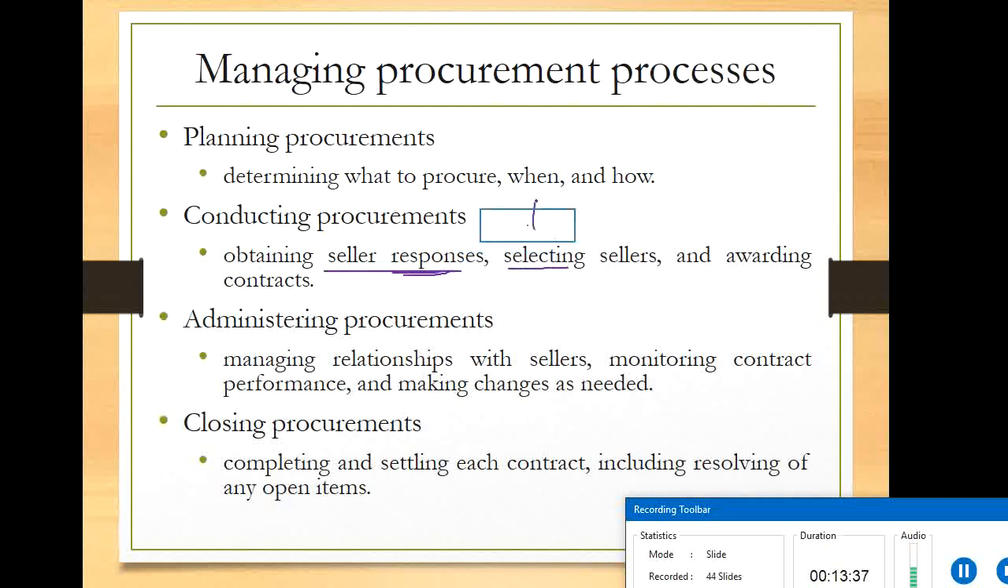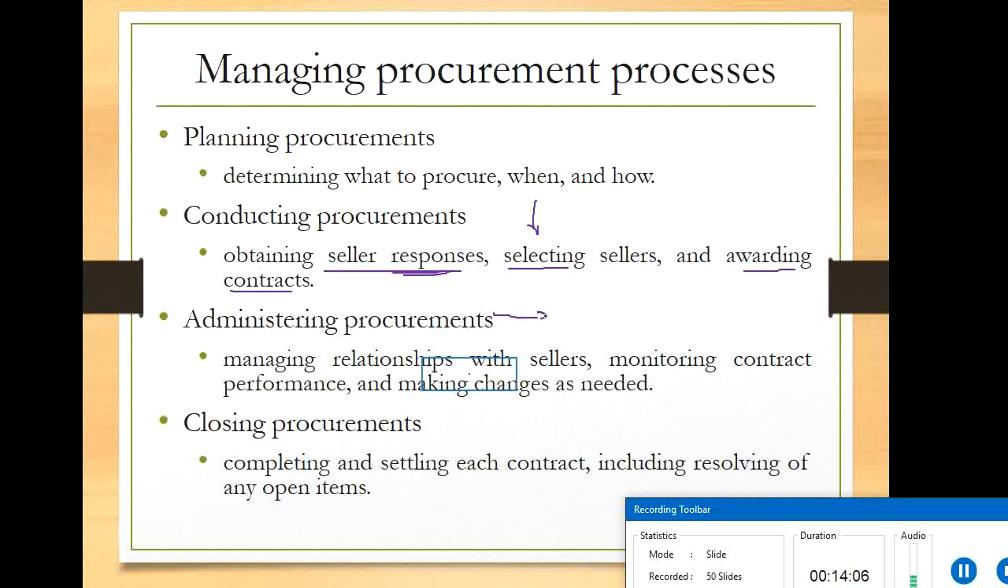Again, based on certain parameters, you have to select a particular seller or a few sellers. You don't depend on a single seller. And you have to verify, a background check must be made for consistent supplies and reliability of the sellers. Then awarding a contract: once you decide, you can award the contract. Then they will be going forward.